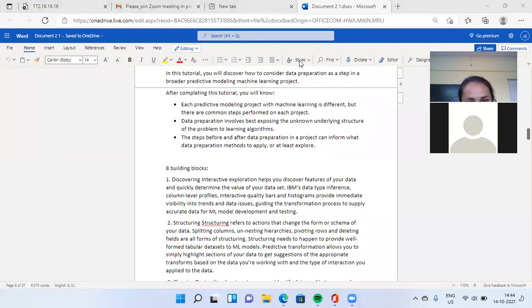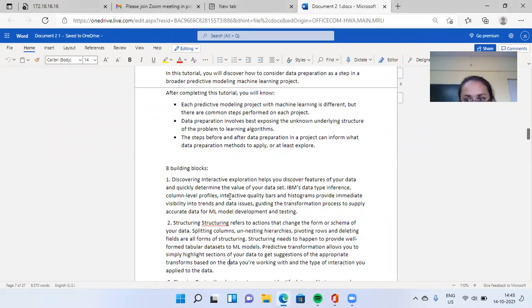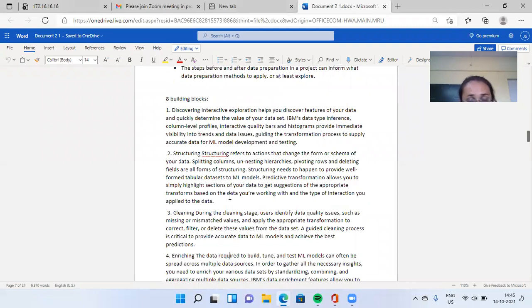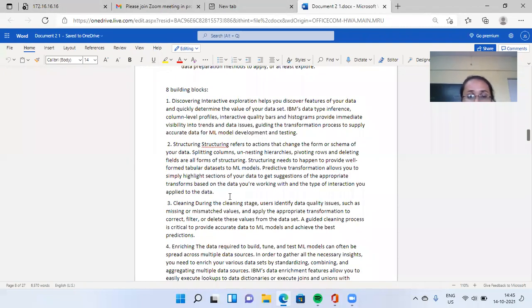Eight. First, discovering, interactive exploration, structuring. Next, after structuring your data, the next point is cleaning.